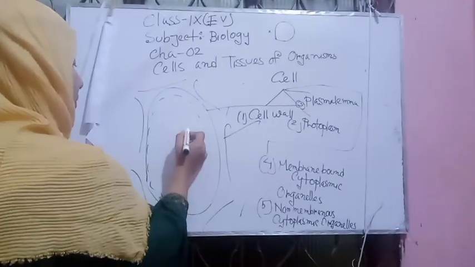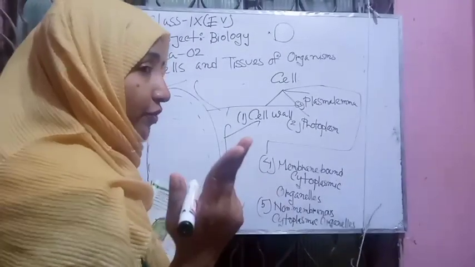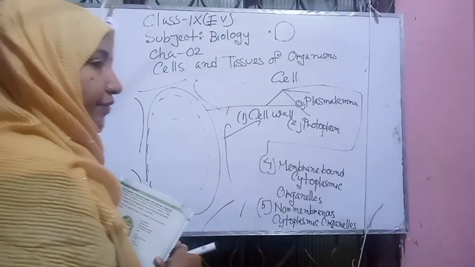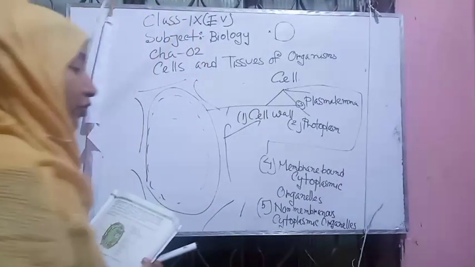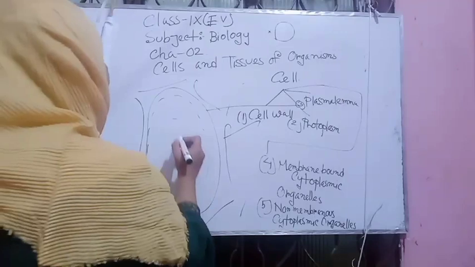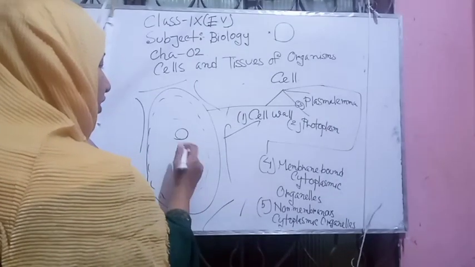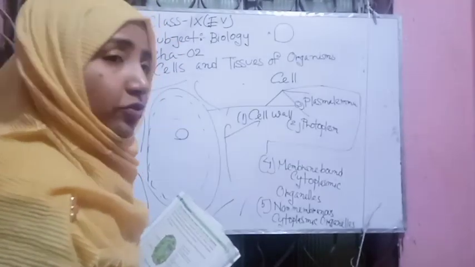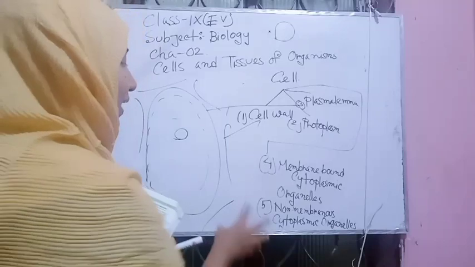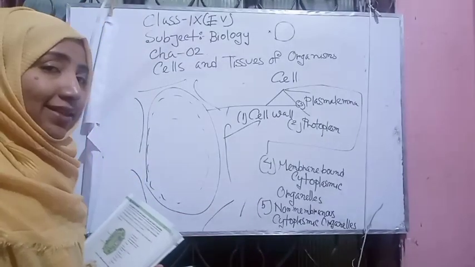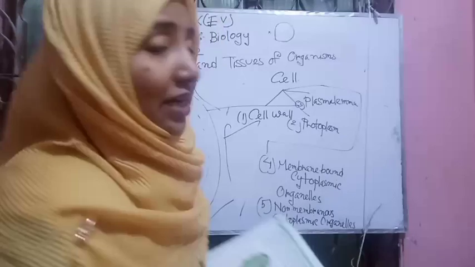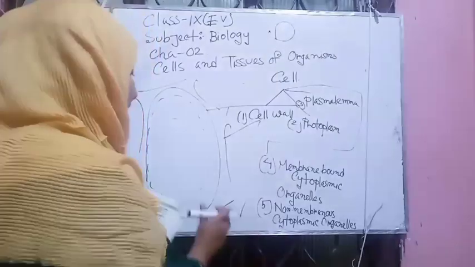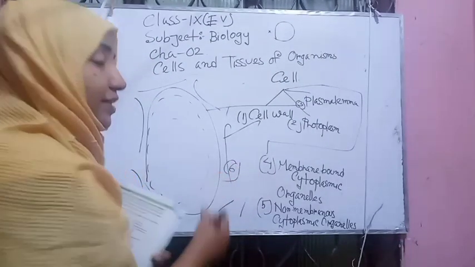The cytoplasm has two kinds of structures. One is the membrane-bound cytoplasmic organelles and the second is the non-membranous cytoplasmic organelles. The membrane-bound ones have an outer membrane. When they have no membrane-bound structure, the name is non-membranous cytoplasmic organelles. And the last structure, number 6, is the nucleus.